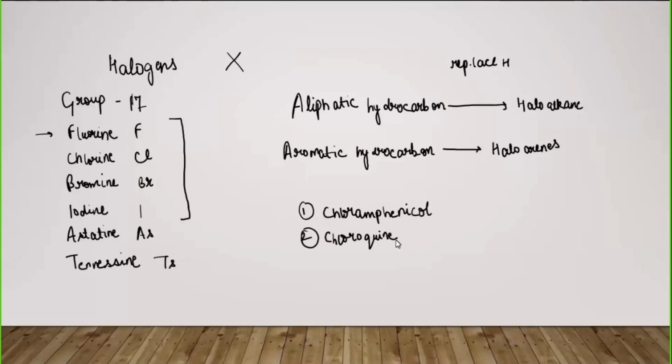So this was the basic introduction about these compounds, and next in this chapter we will discuss the classification on different bases. Then we'll talk about the nomenclature, like there are two types of nomenclature, the common names and the IUPAC names. Then we'll talk about the different methods of preparation of these compounds, and in the last we'll go on to the physical and chemical properties of these compounds.